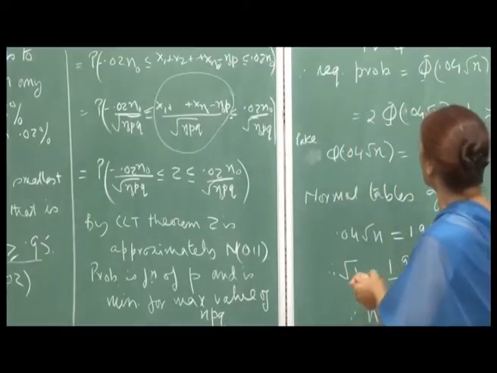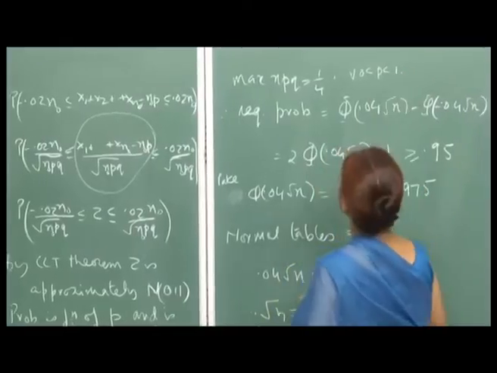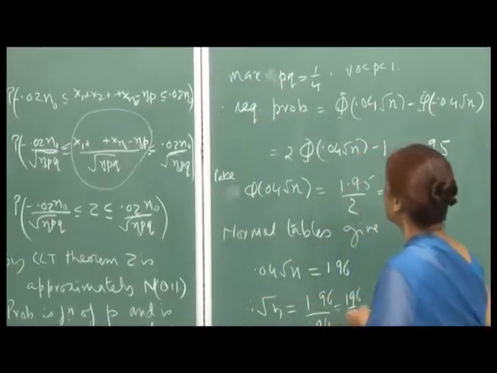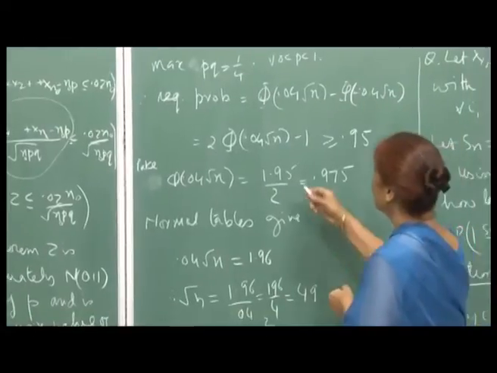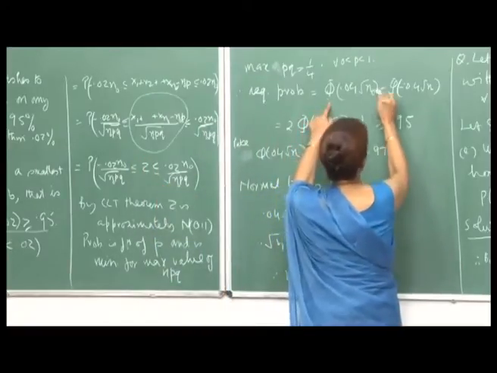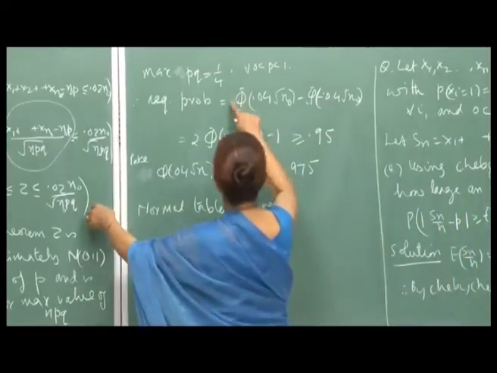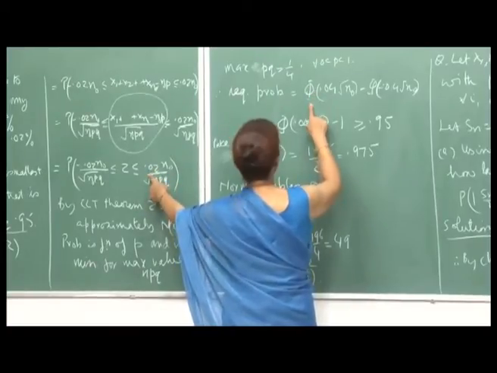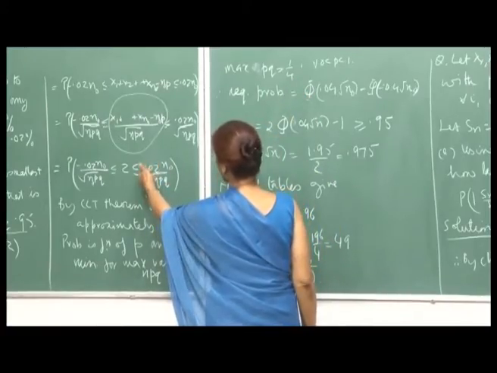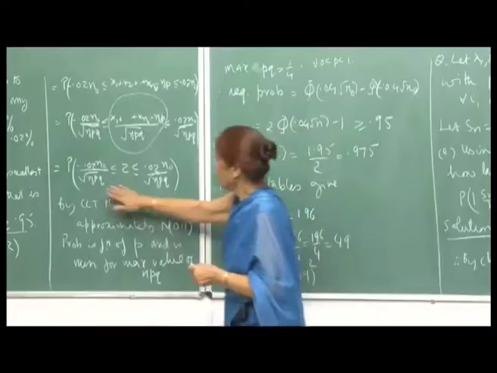We know that the maximum of p q is 1 by 4 for all p between 0 and 1. So the maximum value of p q is 1 by 4, and therefore the required probability, since by the CLT this is standard normal, will be phi of 0.04 root n naught minus phi of minus 0.04 root n naught.